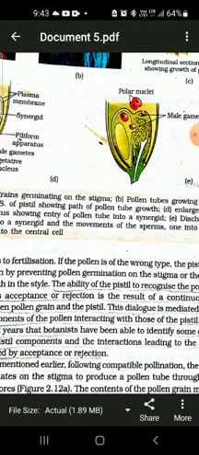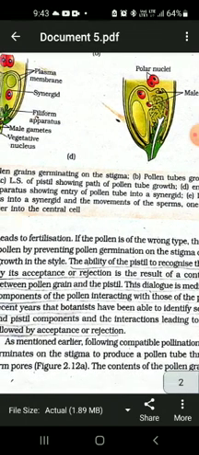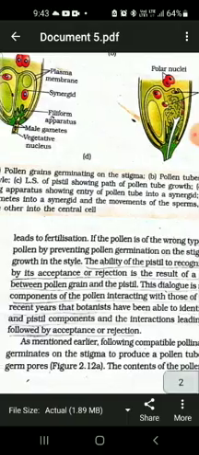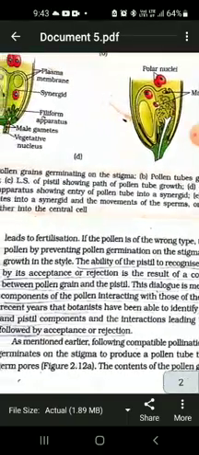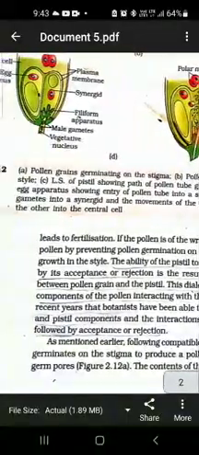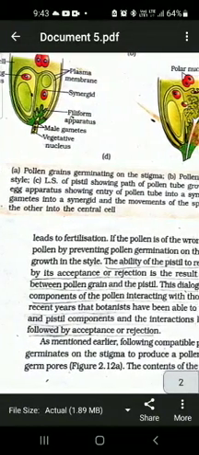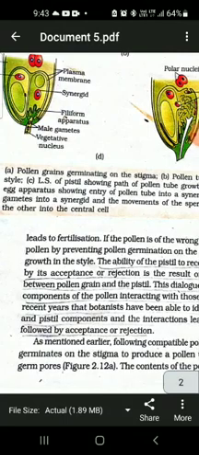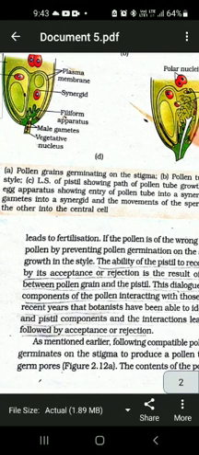Then only is the germination of the pollen grain ensured. And this acceptance is possible for the compatible pollen grain, which might not be of the same flower; it might be from another foreign flower.